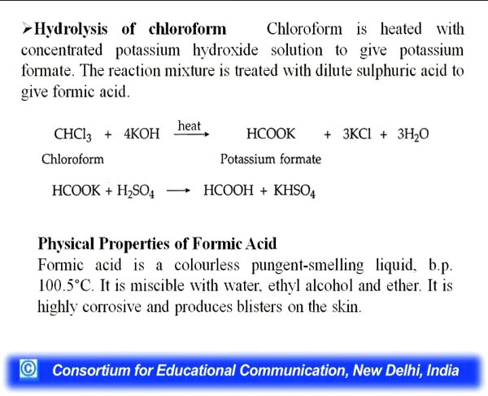The next preparation for formic acid is from the hydrolysis of chloroform. Chloroform is heated with concentrated potassium hydroxide to give potassium formate, and then it is treated with dilute sulfuric acid to give formic acid. These are the preparations for formic acid. Now, the physical properties of formic acid. Formic acid is a colorless pungent smelling liquid. Its boiling point is 100.5 degrees Celsius. It is miscible with water, ethyl alcohol and ether, and it is highly corrosive and produces blisters on skin.